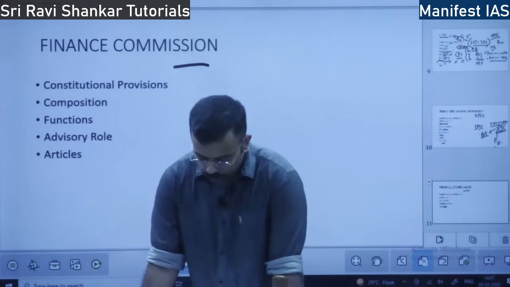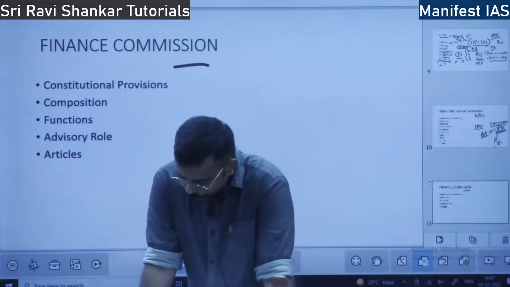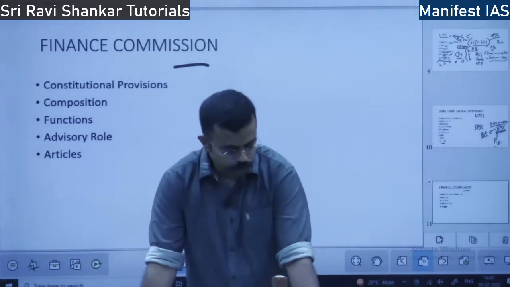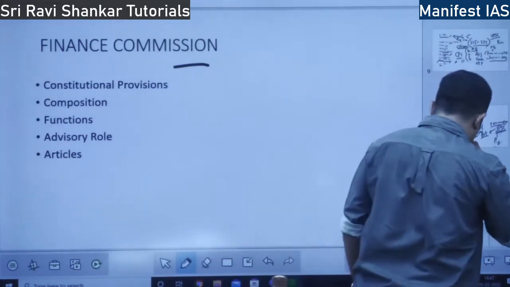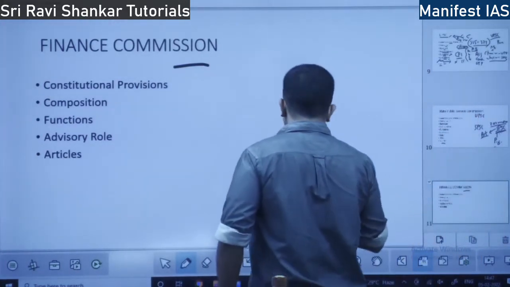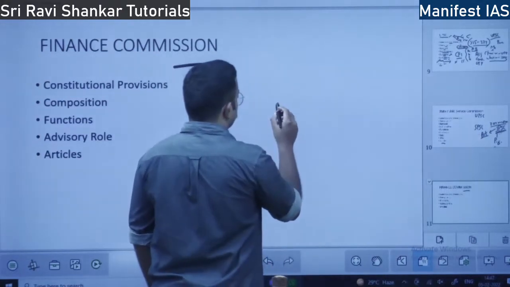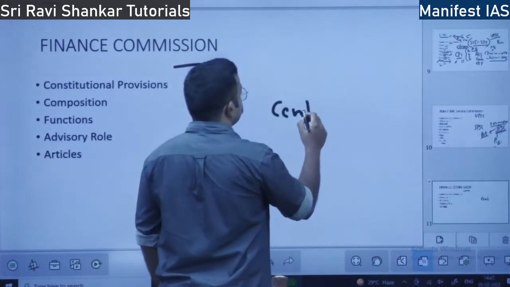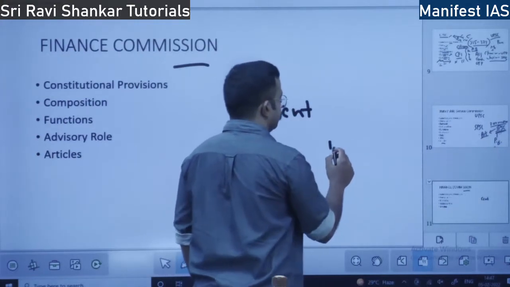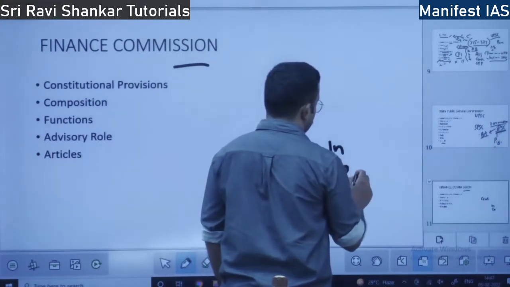Finance Commission. So what does it do? The central government collects revenue: income tax, corporation tax.